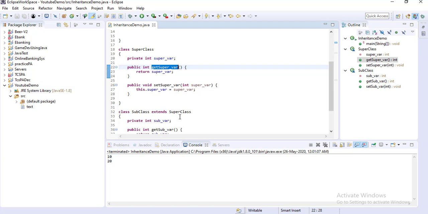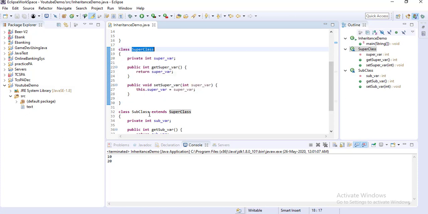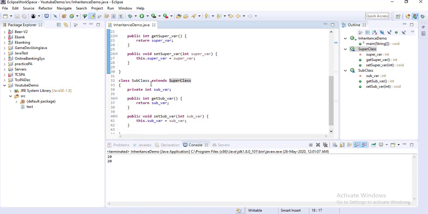So as of now, whatever we learned is that whatever public method is inside the superclass will automatically be inherited into the subclass. That's why, creating the subclass object, we can access the get super method and set super variable, the get and set methods of the super variable.